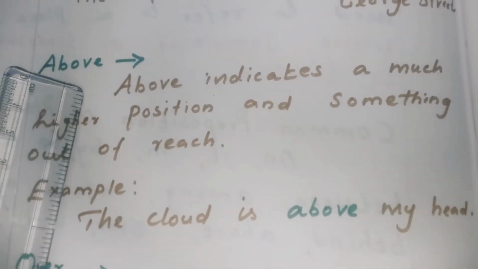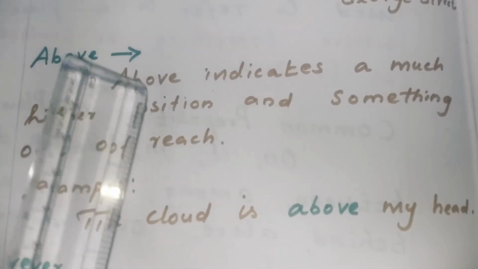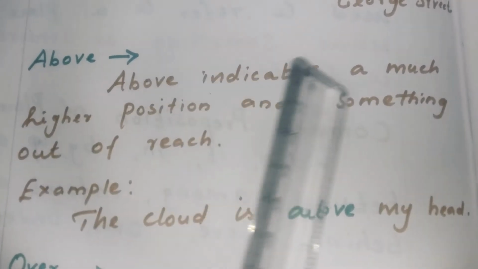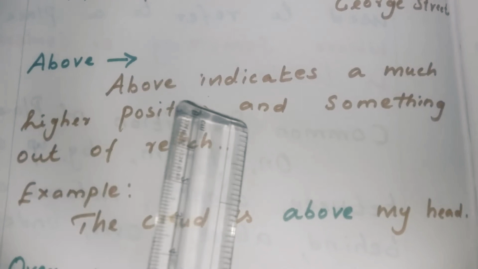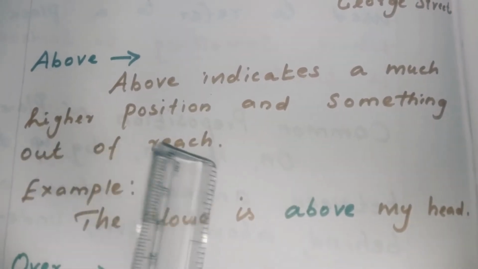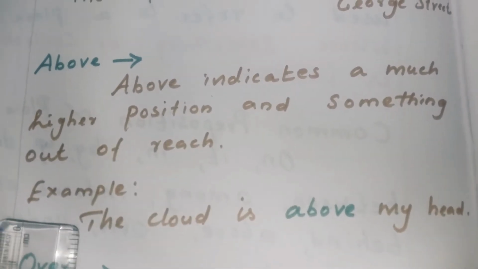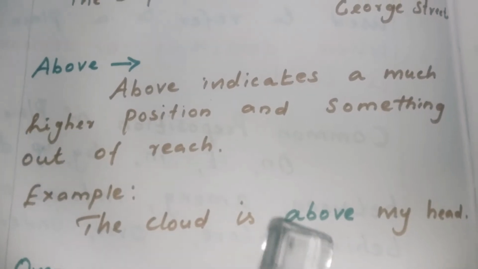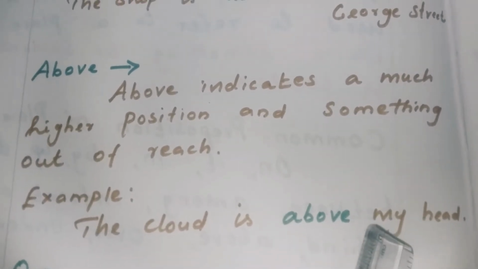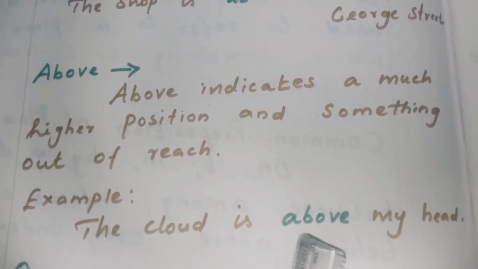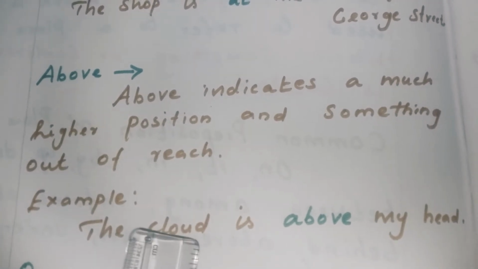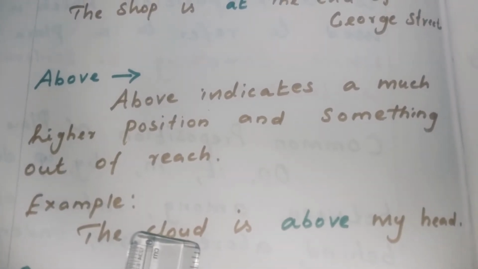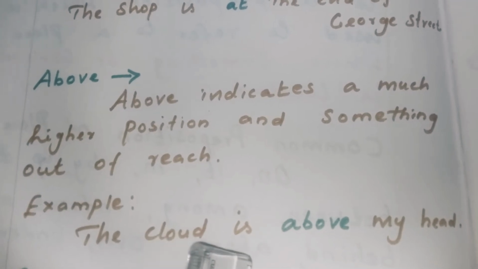The next preposition of place is above. Above indicates a much higher position and something out of reach. Example, the cloud is above my head. In this sentence, the cloud does not touch the head of the child. So we use the word above.